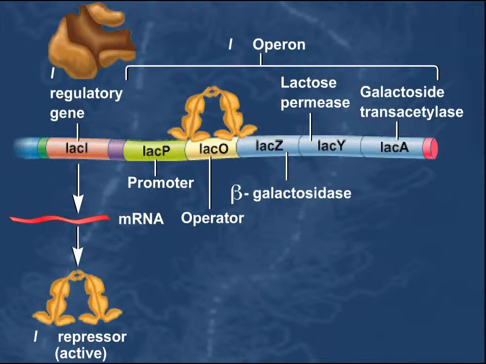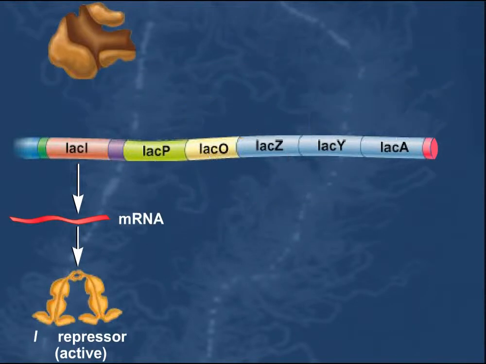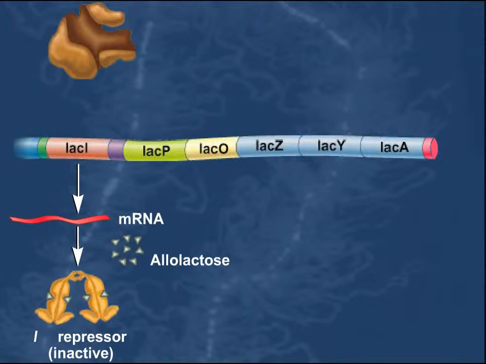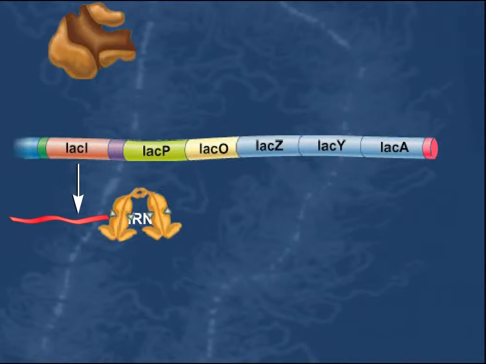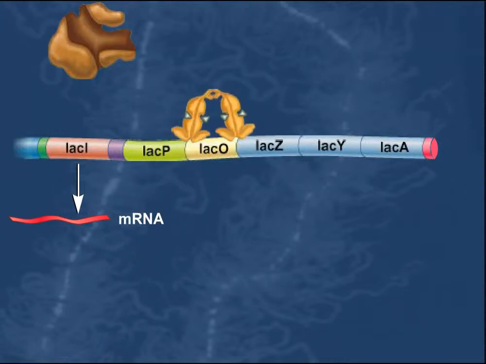When lactose enters the cell, a small amount of it is converted to allolactose via beta-galactosidase. Allolactose binds to the Lac repressor. This causes a conformational change in the Lac repressor protein that prevents it from binding to the Lac operator site. Inactive Lac repressor is unable to bind to the Lac operator site.